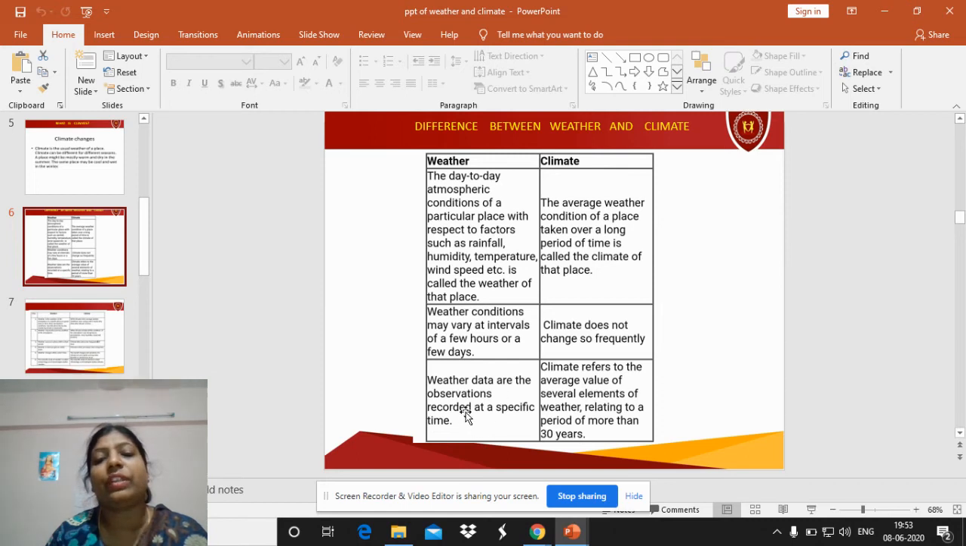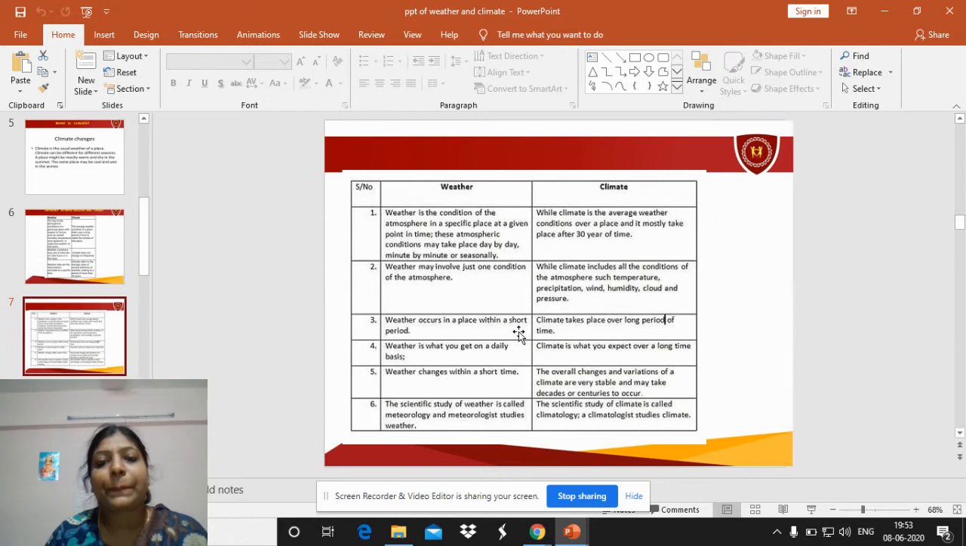And weather conditions, weather forecasts, are taken during the day, or the hours of the day. Weather may involve one condition of the atmosphere. It talks about the conditions of the atmosphere, like temperature, precipitation, all this. Weather occurs for a shorter period of time, climate occurs for a longer period of time. Weather changes daily and climate doesn't change daily, it takes a longer period of time.